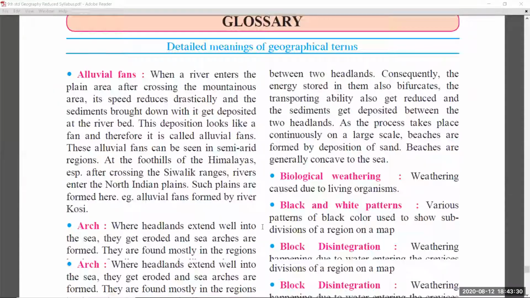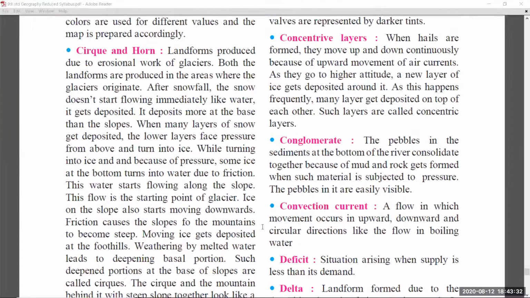That's it, students. That's the 9th standard geography reduced syllabus details for Maharashtra State Board.